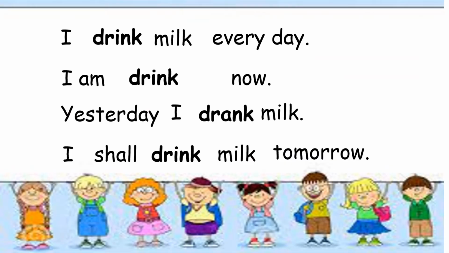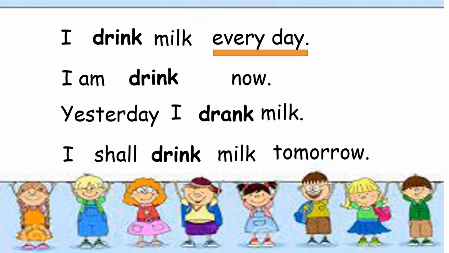Let us study the following sentences. Observe how the verb changes its form. The first sentence is this: I drink milk every day. The verb in the sentence is drink, and the time indicator is every day. The verb drink is in its base form or in the original form. And since the time indicator is every day, we use the present or the simple present tense. We don't need to change anything in the verb because our subject is I.